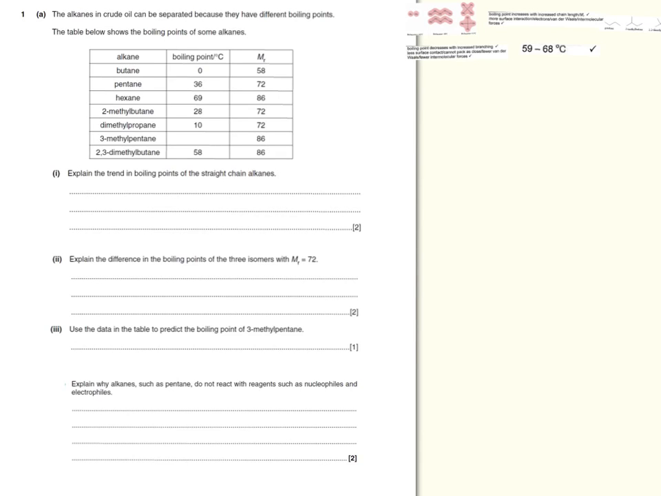In this first question, we are asked to look into the boiling point of the straight chain alkanes, which are butane, pentane and hexane. In all hydrocarbons, there's only one type of intermolecular force, and that force is known as van der Waals forces. If we look at this in a bit more detail,